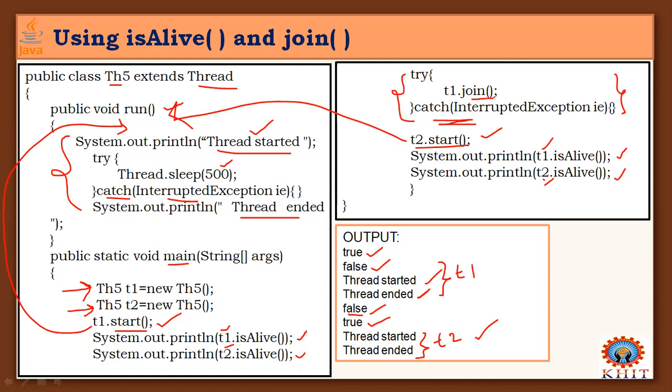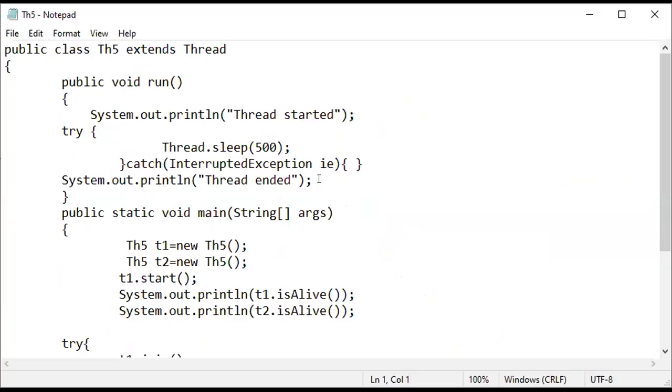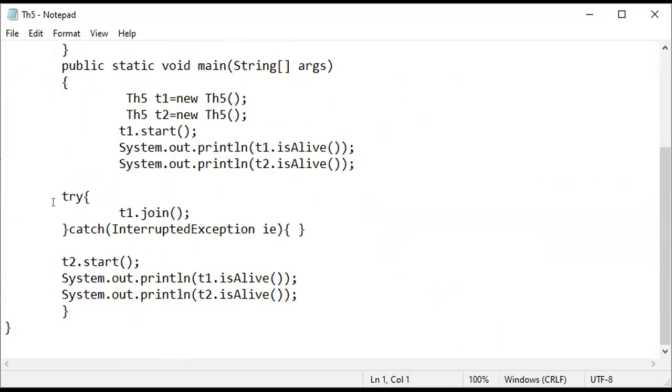This join method waits until that thread has executed or terminated. On which object do I call this method? On T1. So it waits until T1 completes. Let's go here to Thread5, the same topic. Initially I'm ignoring these three statements and seeing the effect.